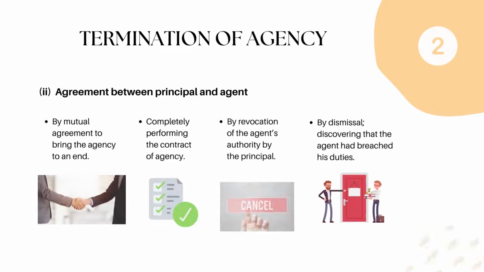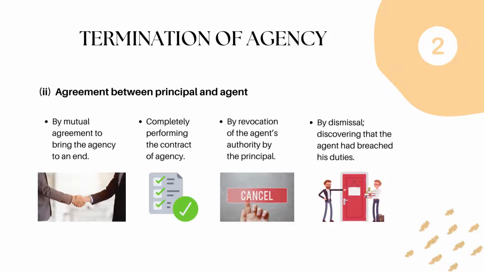While termination of agency by agreement between the principal and agent is normally by mutual agreement to bring the agency to an end, or by completely performing the contract of agency, or by revocation of the agent's authority by the principal, or by dismissal of the agent due to breach of his duties.